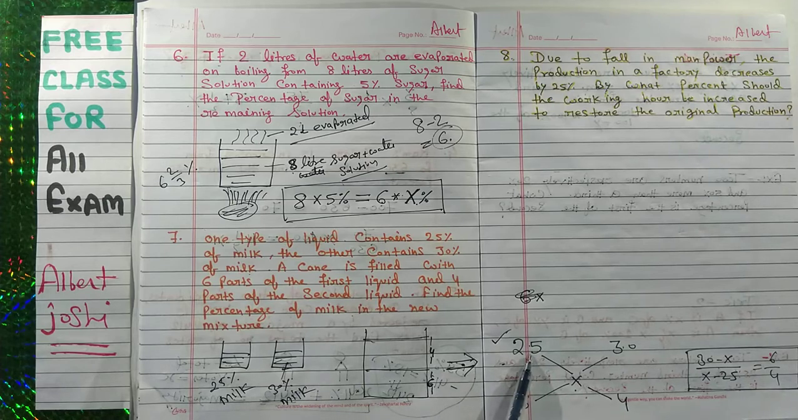25% of first milk and 30% of second milk, that is the mixture. The milk in the mixture is x, and this is the first part in the mixture, that is the second part in the mixture. So you have to solve 30 minus x upon x minus 25 is equal to 6 upon 4. This is a shortcut method to solve this question.